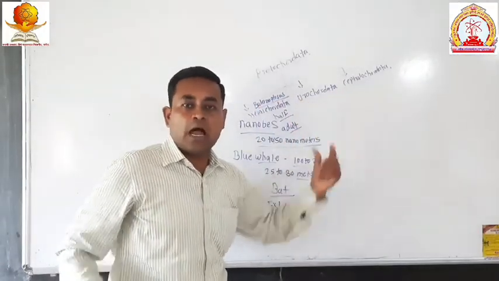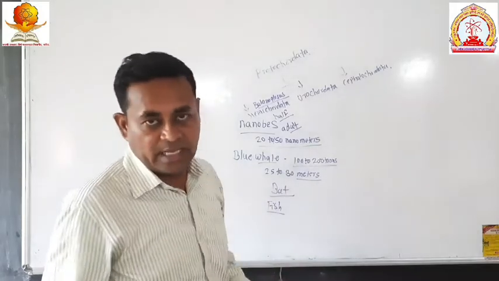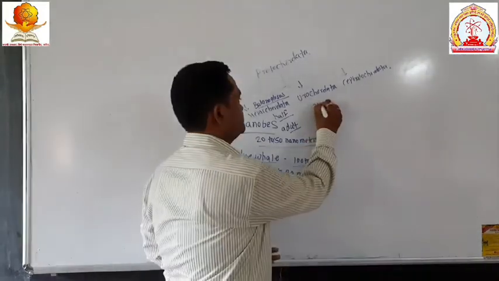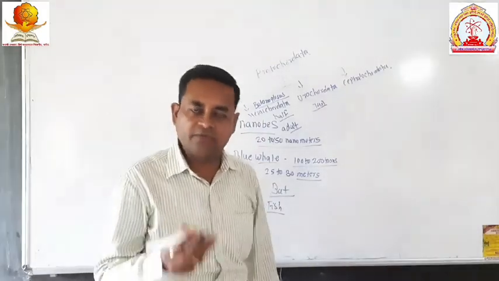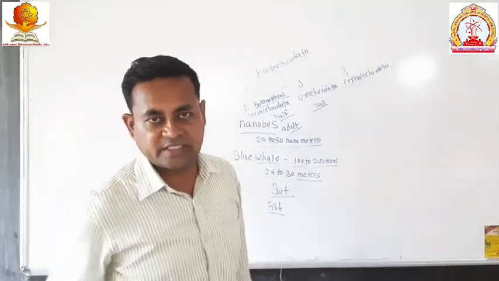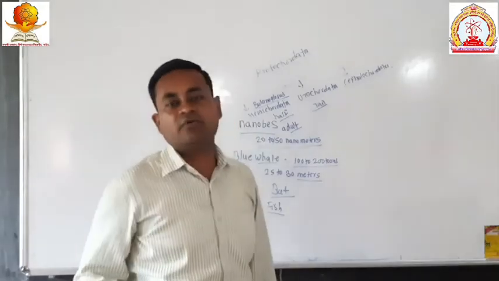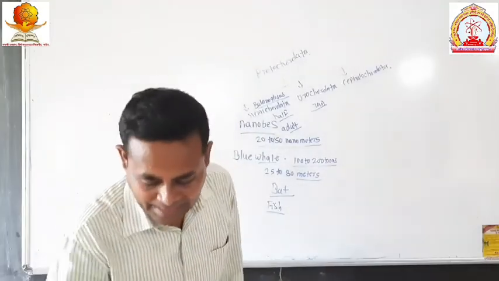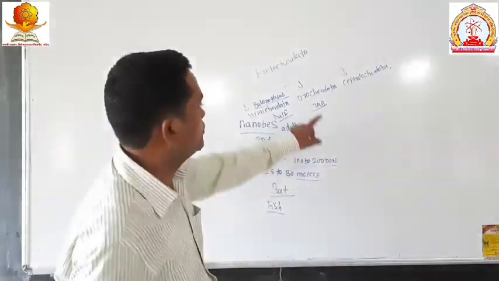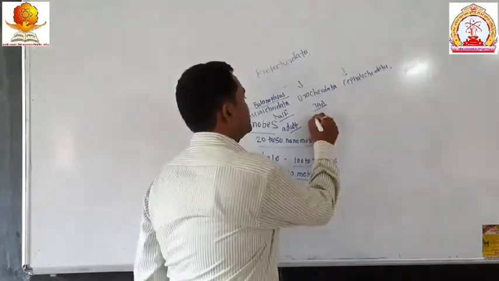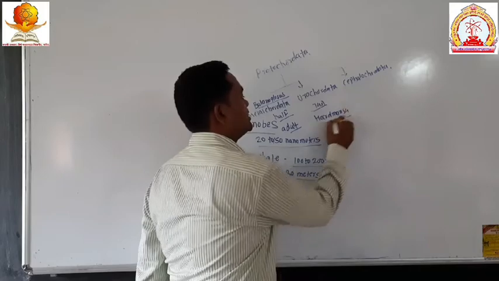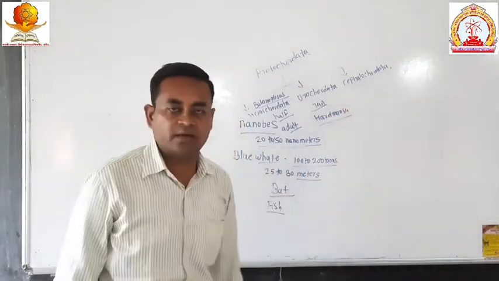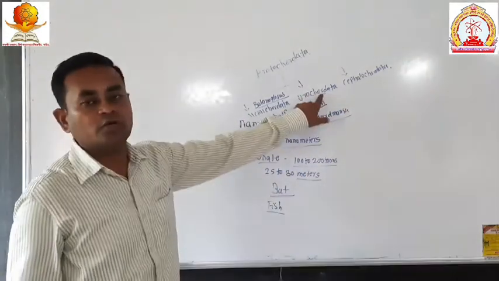Urochordata means at the time of early development, in the tail region, they have the notochord. The notochord will be present, and after that, in the young one, it will disappear. That type of animals are included in the urochordata. Example: herdmania. This is the herdmania. It is included in the urochordata.